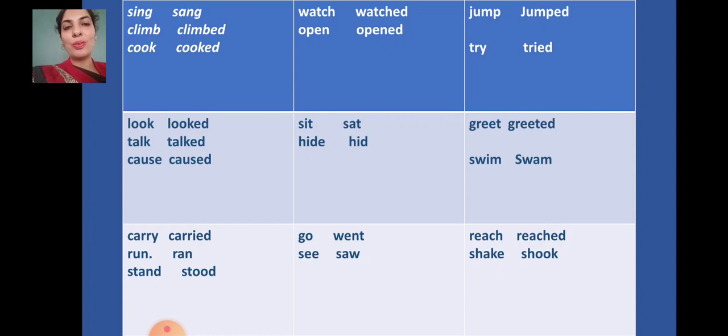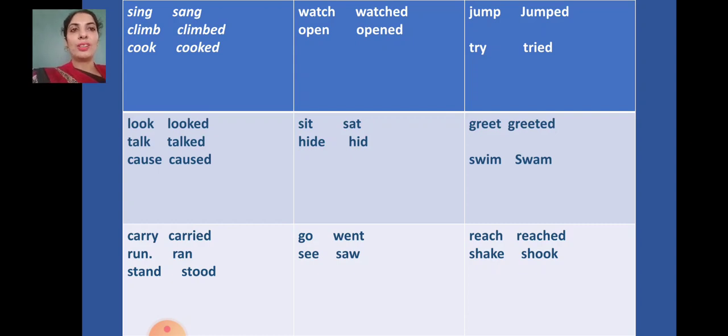Here is the spelling rule where there is y at the end. Replace it with ied. Run, ran, stand, stood. You can see here, we don't say runned or standed. No, run, ran, stand, stood, watch, watched, open, opened, sit, sat. We don't say sitted. Sit is the verb, and here the past form of sit is sat.